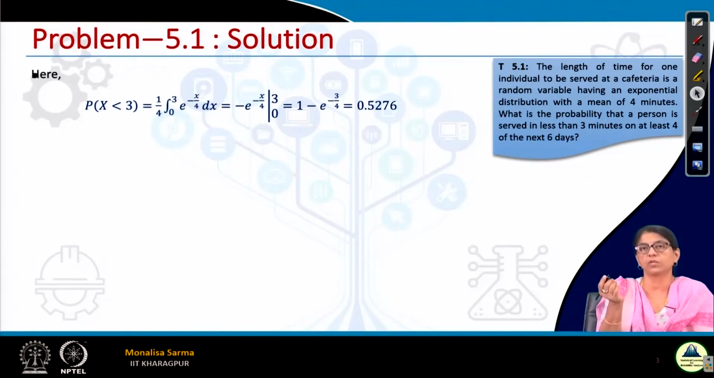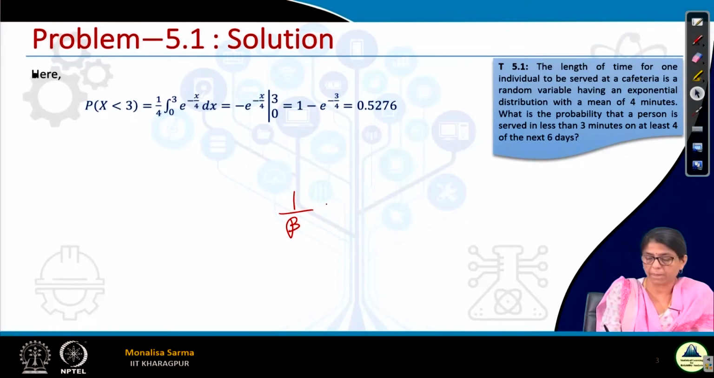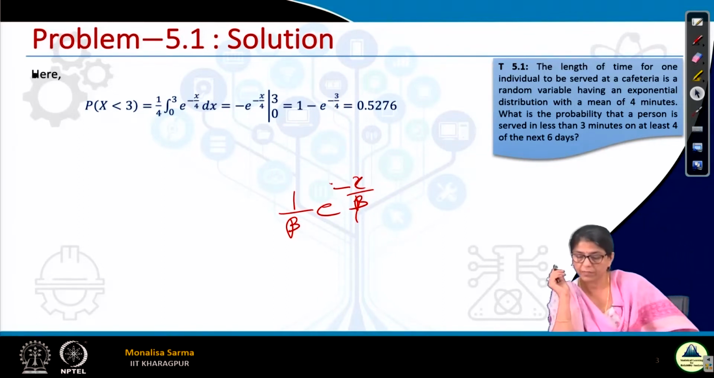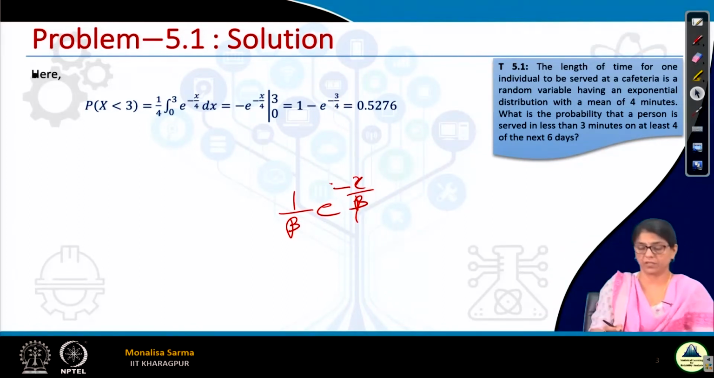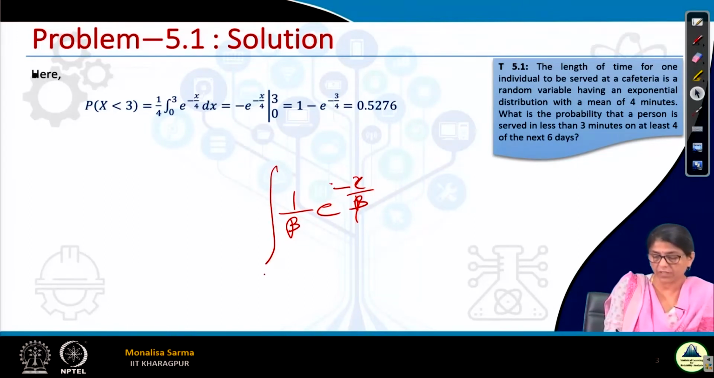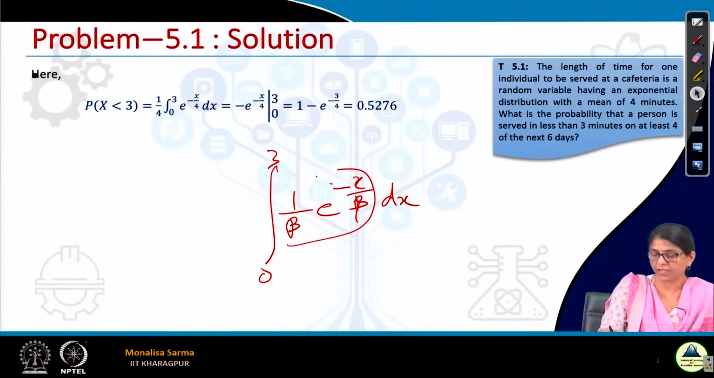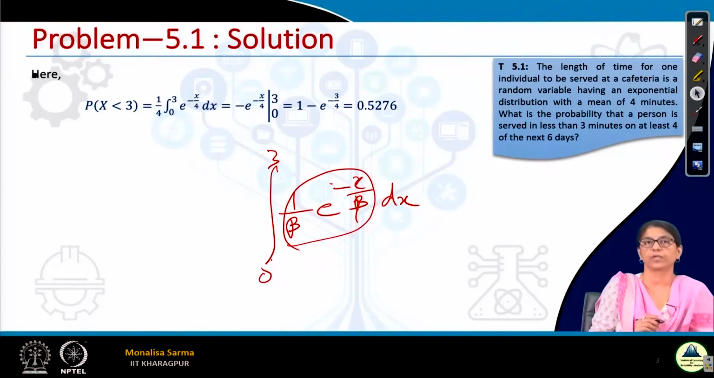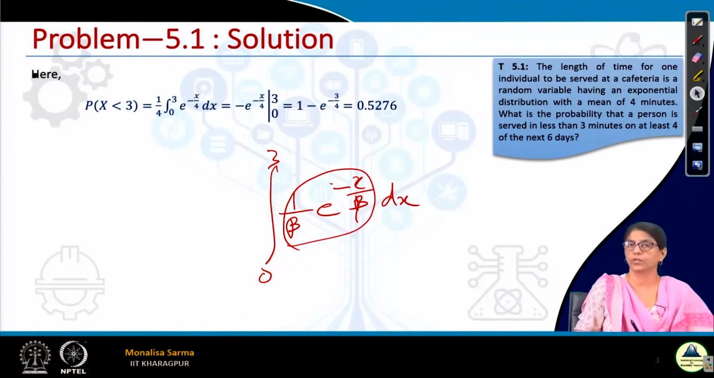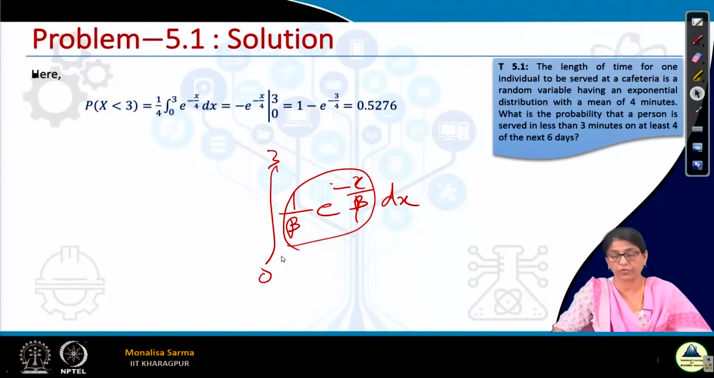What is the exponential density function? It is 1 by beta, e to the power minus x by beta. This is my density function. I need to find the probability of being served in less than 3 minutes, so I have to integrate f(x) from 0 to 3 dx. Then I will get the value for the probability of x less than or equal to 3.